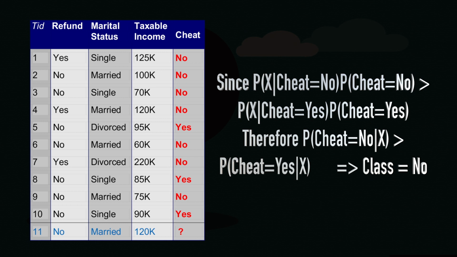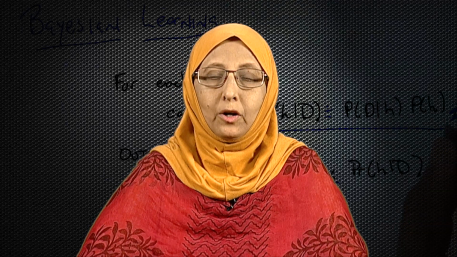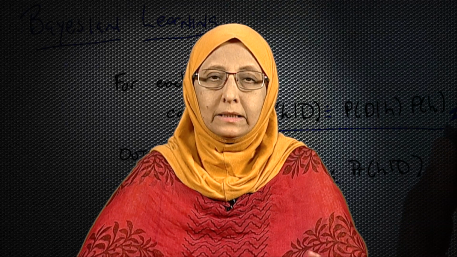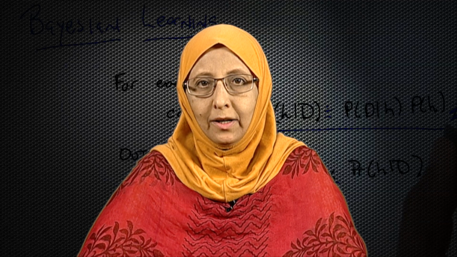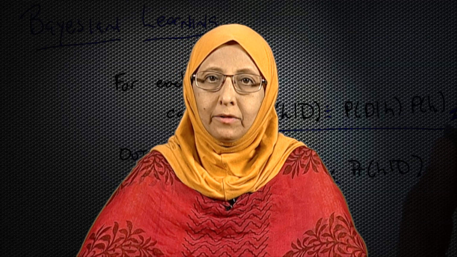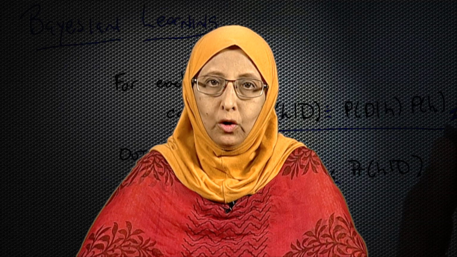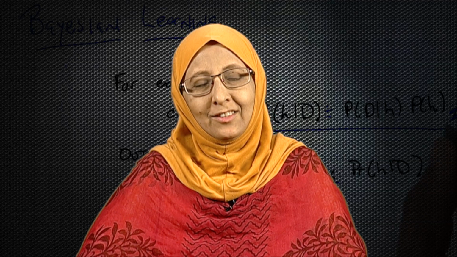Hence, we can conclude that this x record belongs to the class cheat is equal to no. So, now we have solved our problem. We started with the problem that we needed to assign a class to the 11th record and we have done that. We have assigned the class cheat is equal to no to the 11th record. So, problem solved.